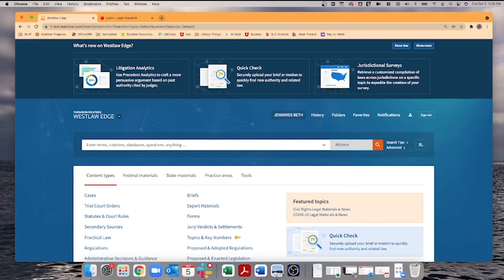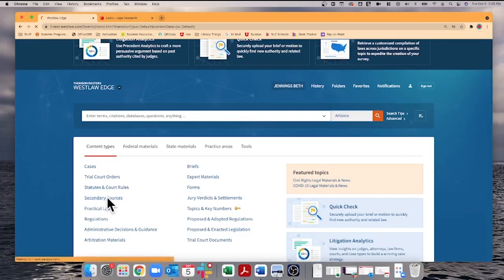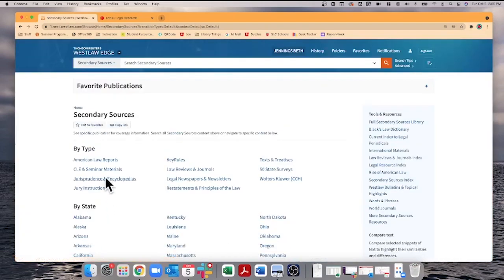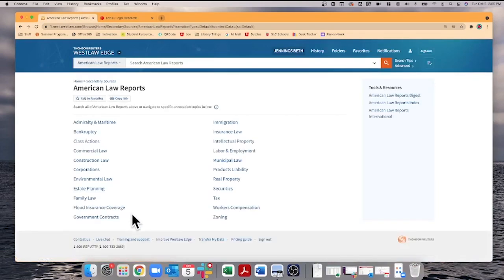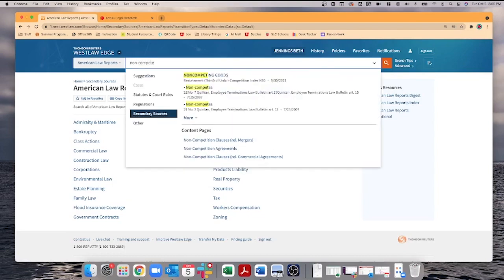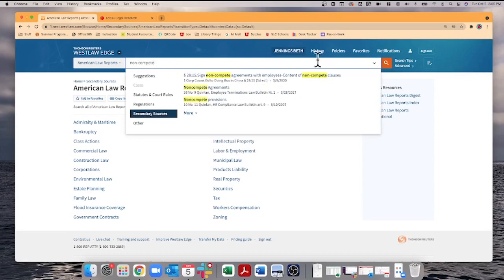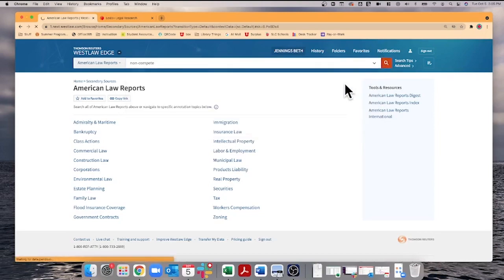But we're looking first in the ALR. Just as a reminder, the ALR is under secondary sources, American Law Reports. We can look through here. We're talking about contracts, but that might be too general a term. That's okay. We can search in here for non-compete. We search in our ALRs for non-compete.